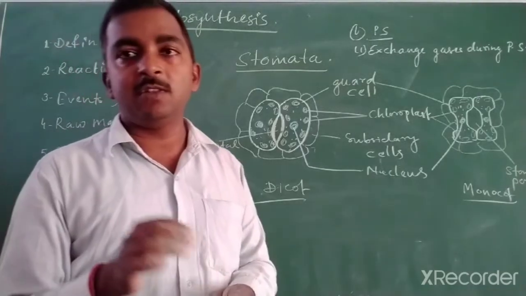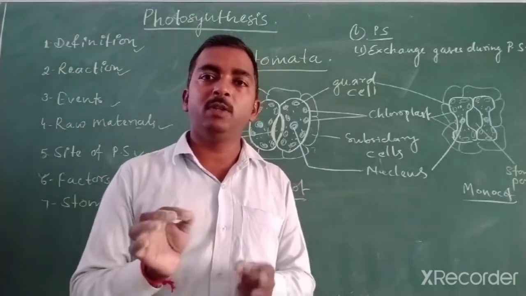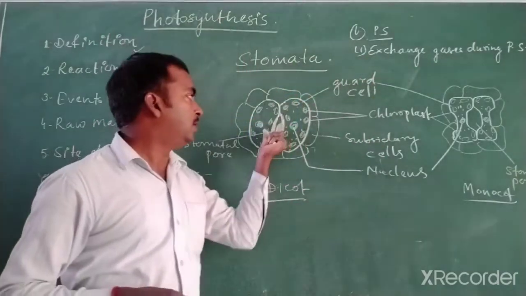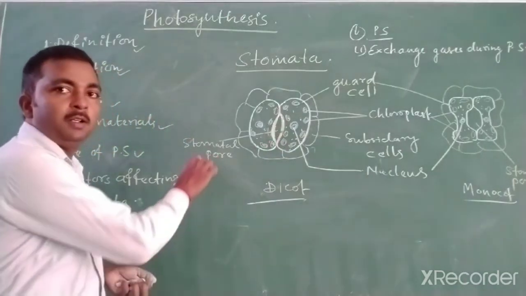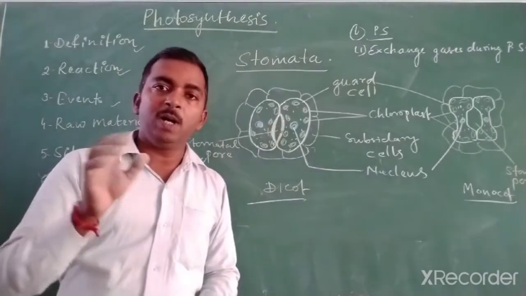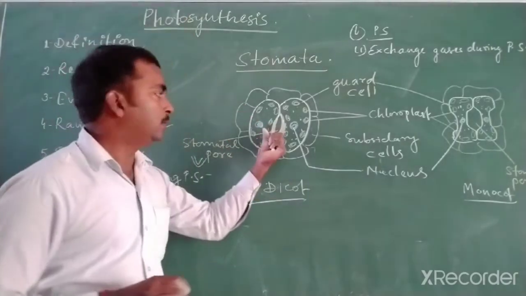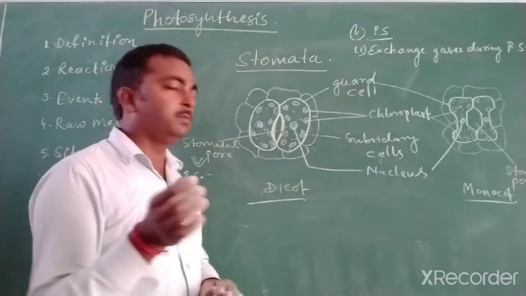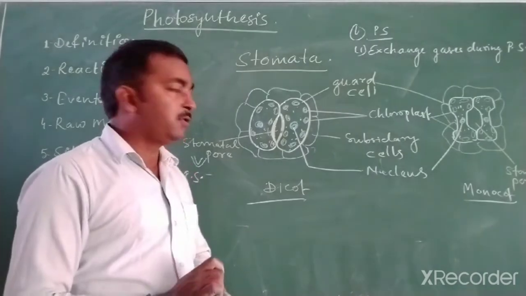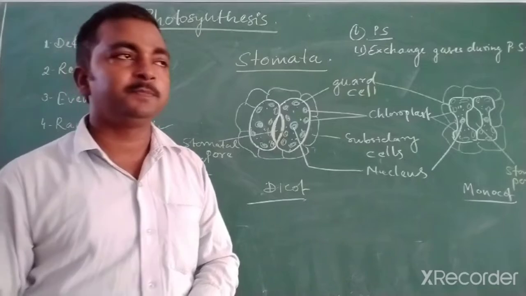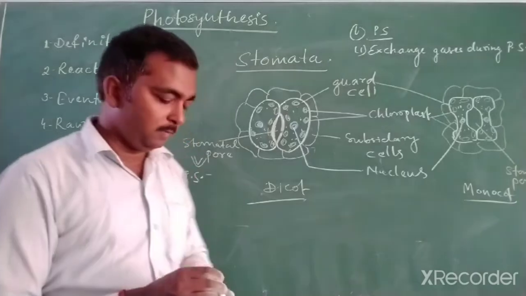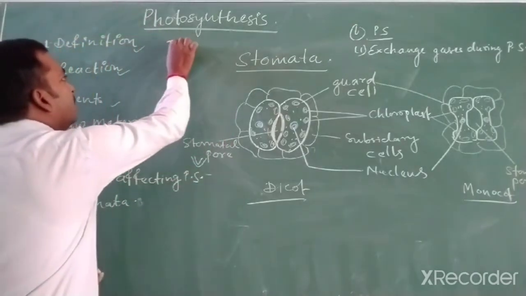So that exchange, meaning exchange of oxygen and carbon dioxide between the plants and atmosphere, will take place through the stomatal pore. This is the stomatal pore, and through this stomatal pore the exchange of gases takes place. So now the question is, if this stomatal pore always remains open, then every time there will be the exchange of gases taking place. And we will also study in the next segment, in transportation in plants, another term that is called transpiration.